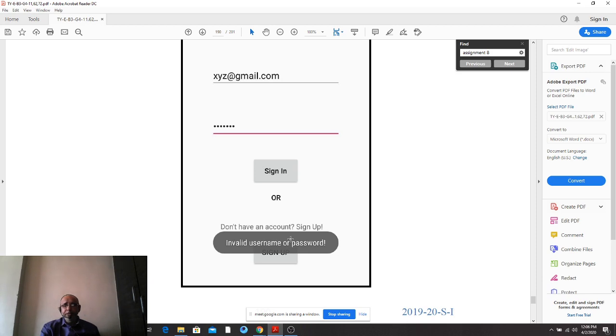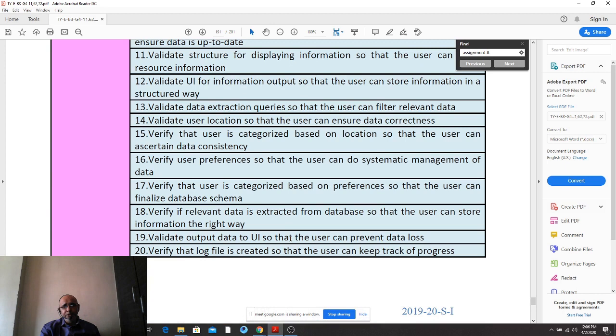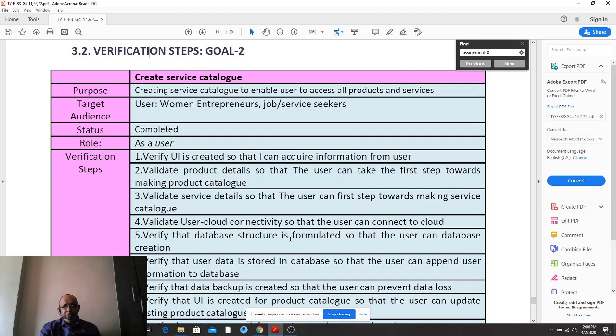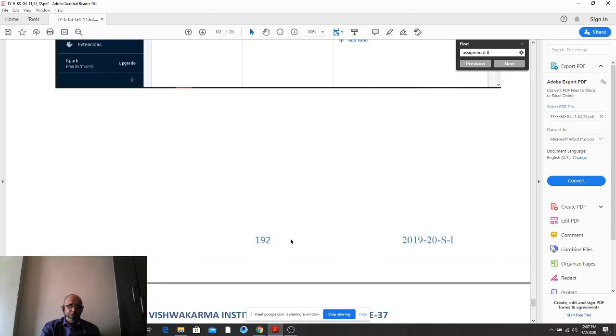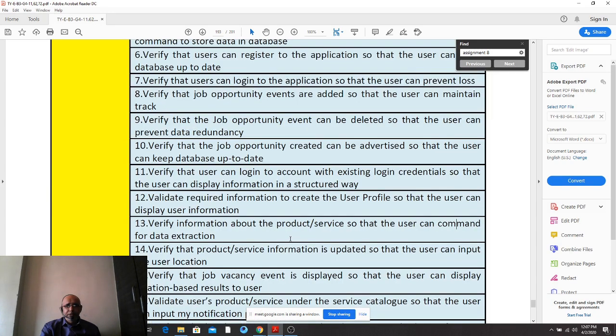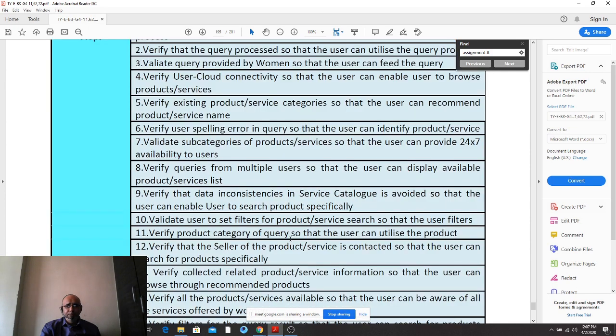The group in consideration hasn't mentioned that. Goal 2, similarly you can do it, isn't it? So what is being expected is 2 snapshots, 1 and 2. 2 snapshots we require per goal.